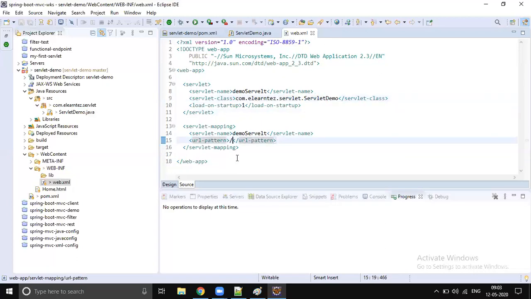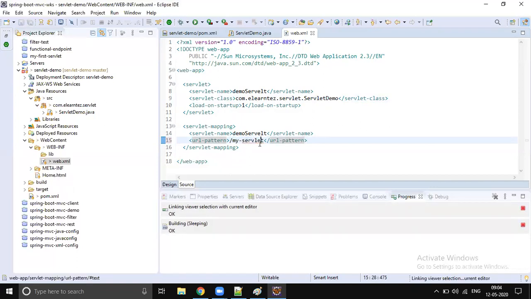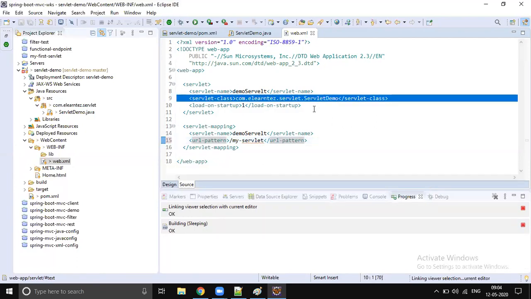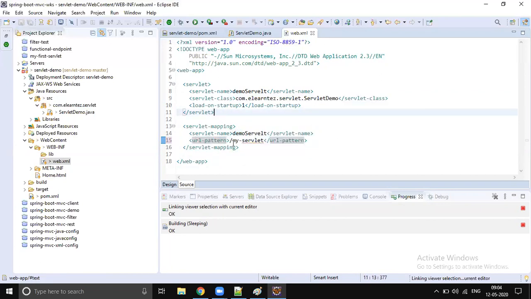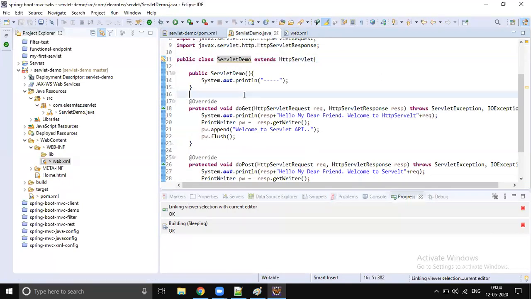If you want to give a particular path, say my iPhone servlet, then we are saying every request ending with my iPhone servlet will automatically go to my servlet. So this is the configuration we are doing here: the URL ending with my servlet should go to my ServletDemo class.